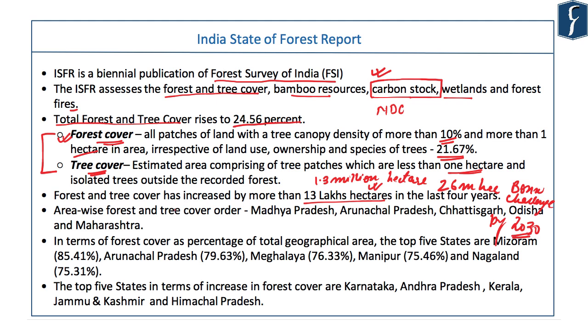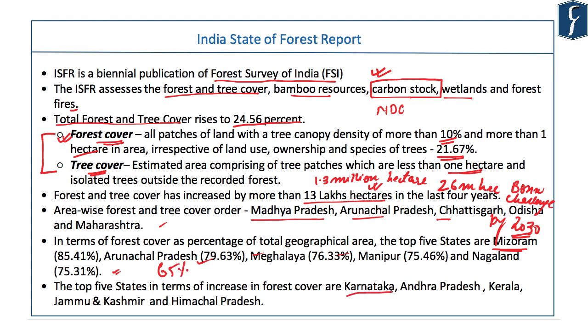This basic information you must know: Madhya Pradesh is the state which has the largest area under forest, followed by Arunachal Pradesh, Chhattisgarh, Odisha and Maharashtra. But in terms of forest cover as a percentage of total geographical area, Mizoram has the highest percentage, 85.41%, followed by Arunachal Pradesh, Meghalaya, Manipur, Nagaland. The northeastern states as a whole have around 65% area under forest cover.